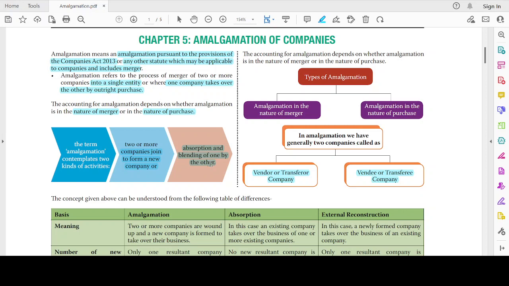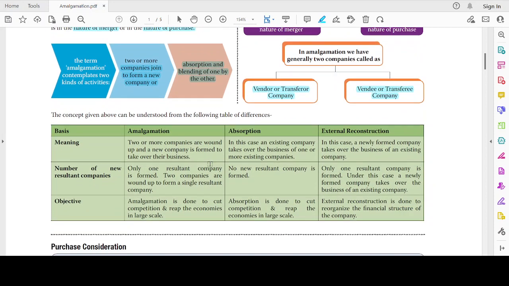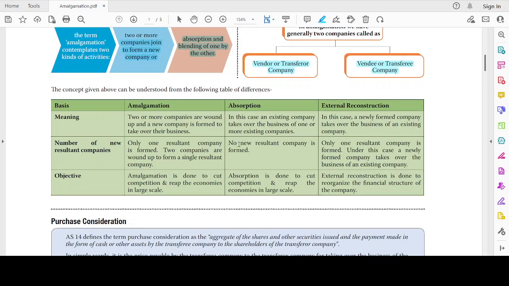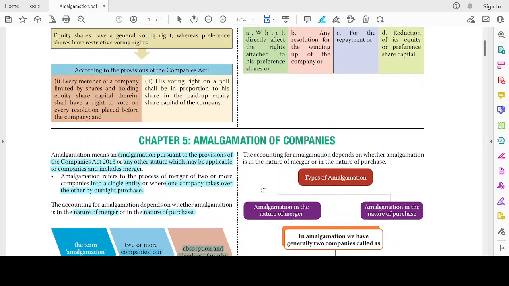where B is going to blend with A. Now, the concept given above can be understood from the following table of differences. This is the key differences. Though we have many other differences, these are the key differences.